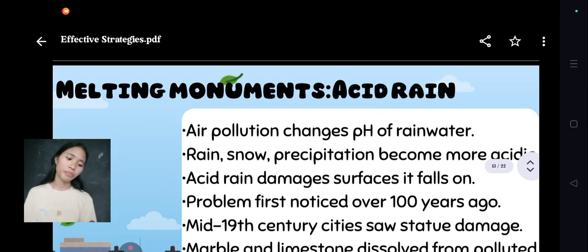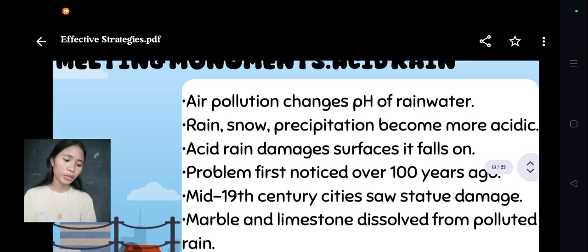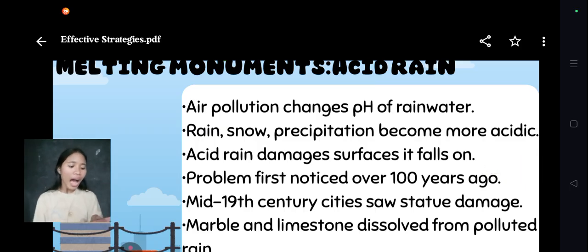Next is melting monuments: acid rain. Air pollution changes the pH of water, making rain, snow, and other forms of precipitation more acidic. Acid rain damages buildings, monuments, lakes, rivers, and even wetlands. It was first noticed over 100 years ago when statues made of marble and limestone began to dissolve. Acid rain also harms aquatic life and spreads harmful metals and toxins in the water.